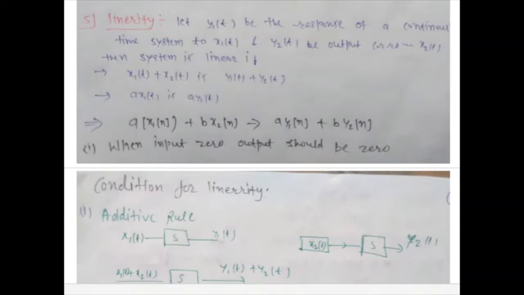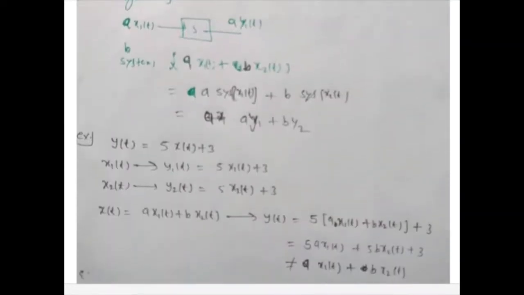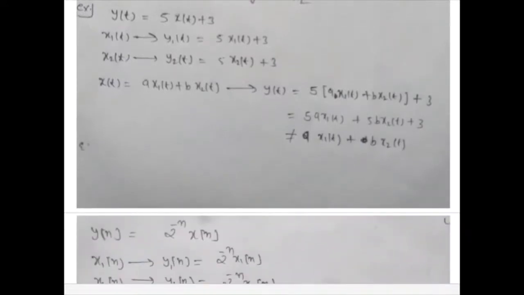Okay, we take an example to prove this. So here is an example: y(t) equal to 5x(t) plus 3. y1 equal to 5x1 plus 3, and y2 equal to 5x2 plus 3.